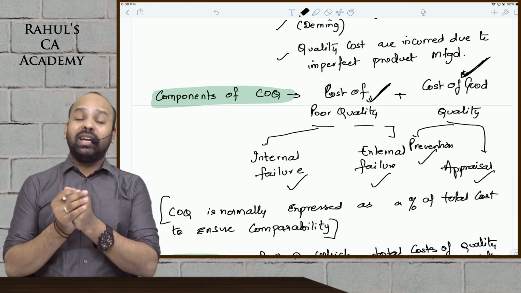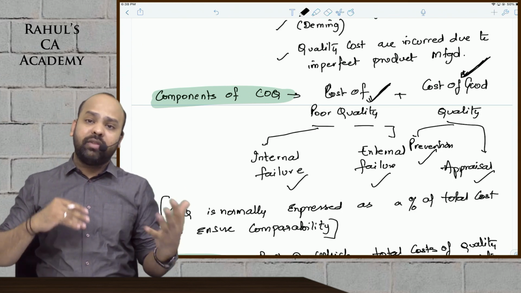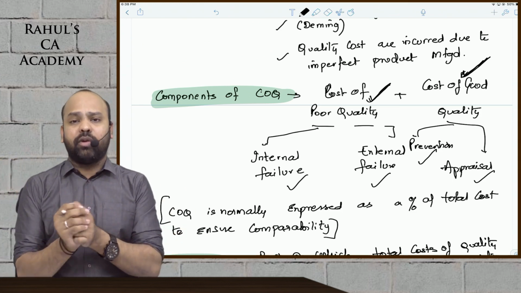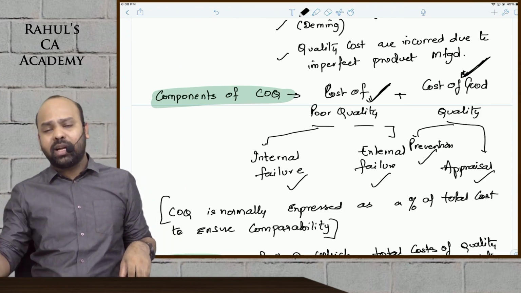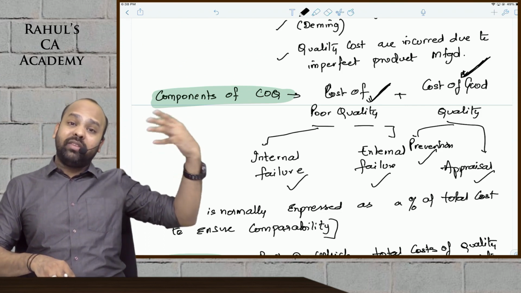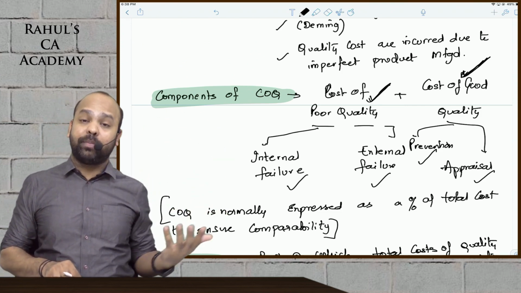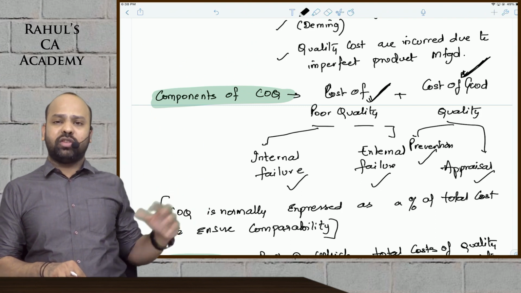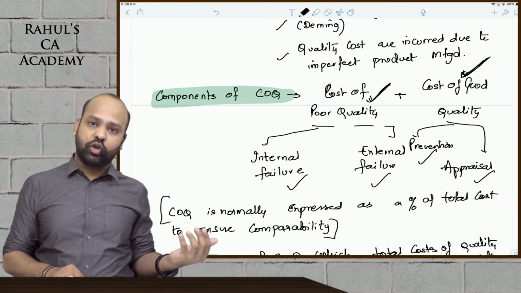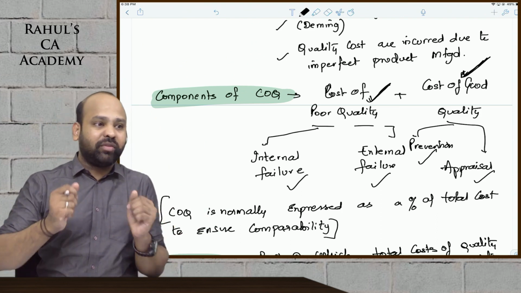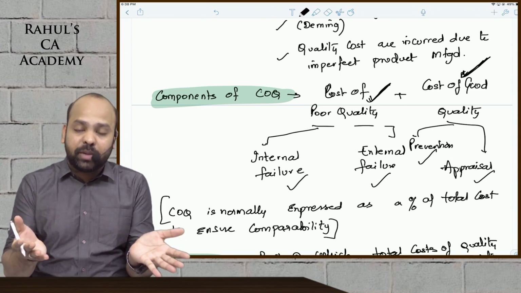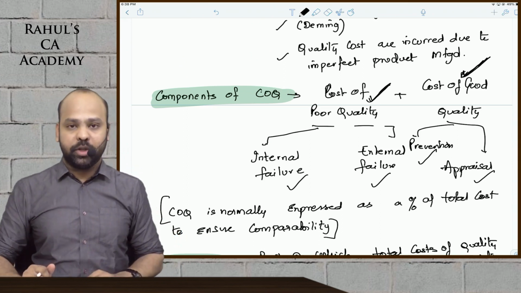When you are undertaking design verification, that is again checking whether the product manufactured is meeting the requirements or not. Inspection and all of that will come under appraisal cost only. Prevention cost, beta, is analyzing the vendor as to which vendor would supply better quality product. That is prevention cost, not merely checking the raw material. Establishing quality circles is again a prevention cost. So prevention is preventing the defects from occurring. Appraisal cost is merely checking whether the product that we have manufactured is meeting the quality requirements or not.